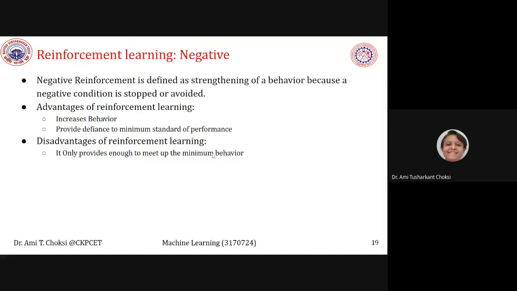See, what is reinforcement learning? In short, if we want to say, then we can say award and reward is there. When you are having the ladder, at that time you can say you are getting the award. And when snake is there, you can say you are having the reward. I mean to say that when benefit is there, when ladder is there, you are having the plus points. When you are having the snake, you are having the negative points, right? But what is the aim? To reach to the 100 in the snakes and ladder game, right?